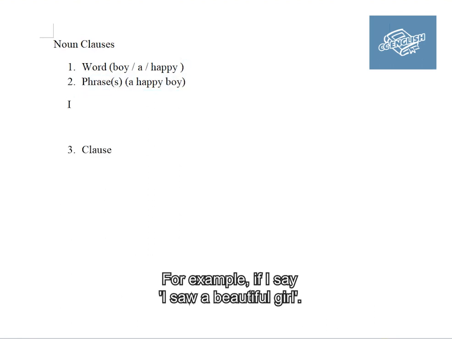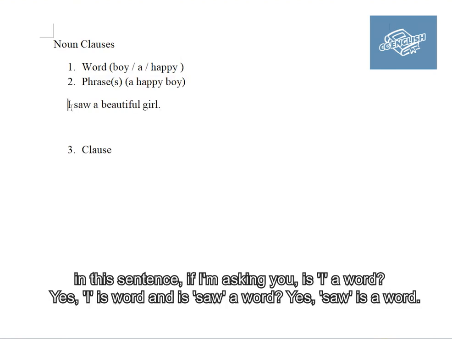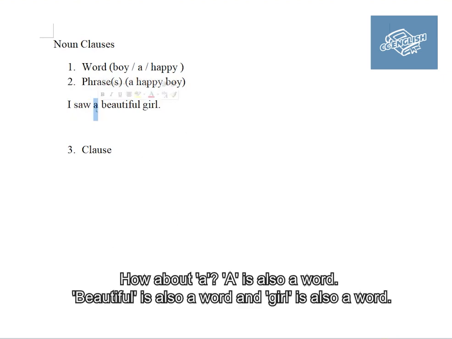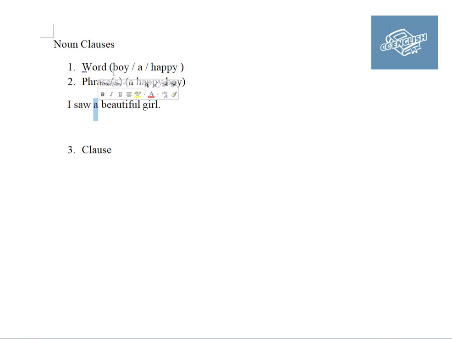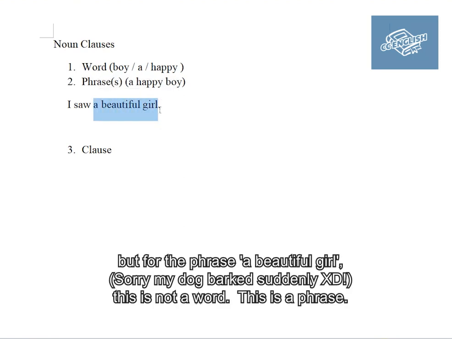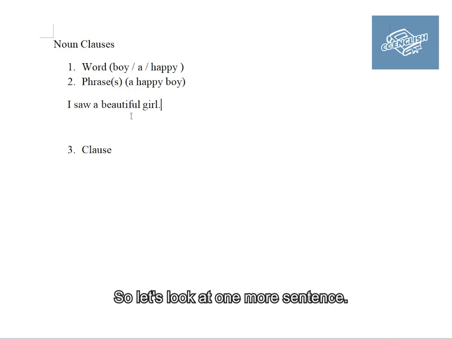For example, if I say, I saw a beautiful girl. In this sentence, is I a word? Yes, I is a word. Is saw a word? Yes. How about a? A is also a word. Beautiful is also a word, and girl is also a word. But a beautiful girl is not a word. This is a phrase.